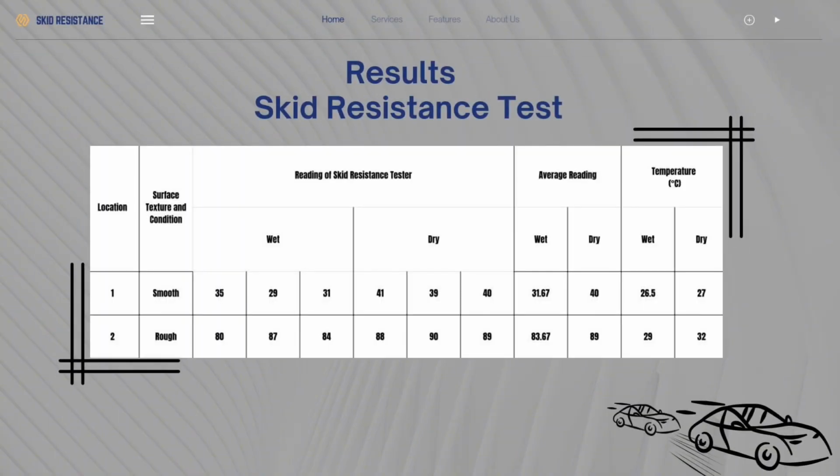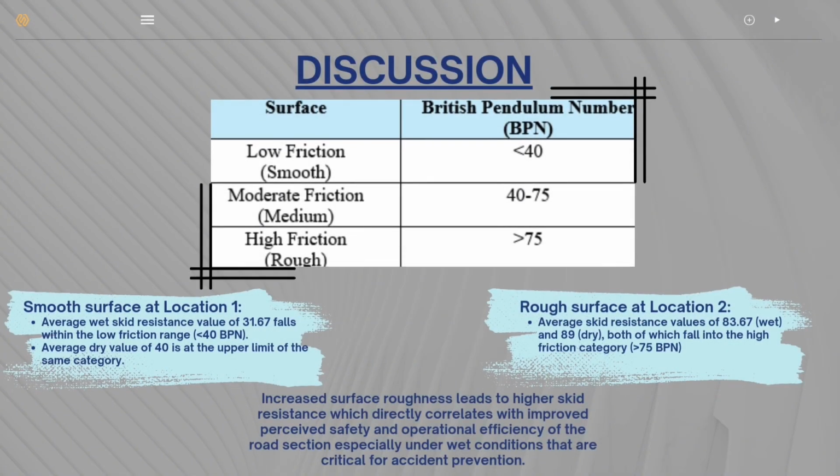Next, for the results of the skid resistance test, the test shows clear differences between smooth and rough road surfaces under wet and dry conditions. The smooth surface records lower skid resistance values, especially in the wet condition, which indicates moderate friction and a higher risk of skidding when the road is wet. In contrast, the rough surface shows much higher skid resistance values for both wet and dry conditions that provide better tire grip and safer driving conditions. Then continue with the discussion.